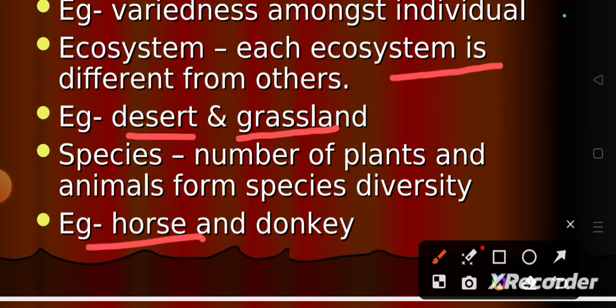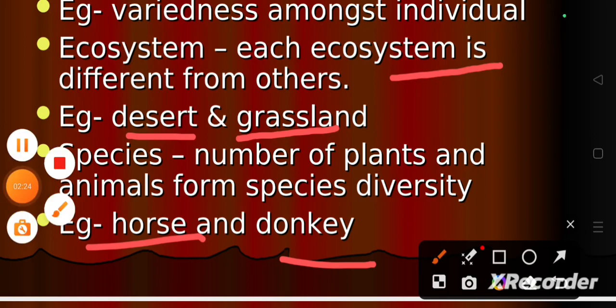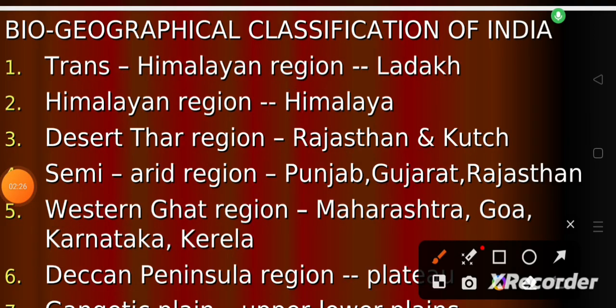Suppose horse and donkey species are present in a particular area, that is known as species diversity. Let us discuss the biogeographical classification of India, that means biogeographic zones.